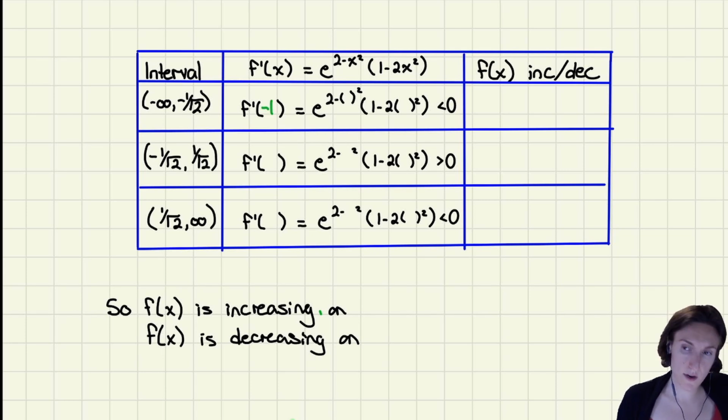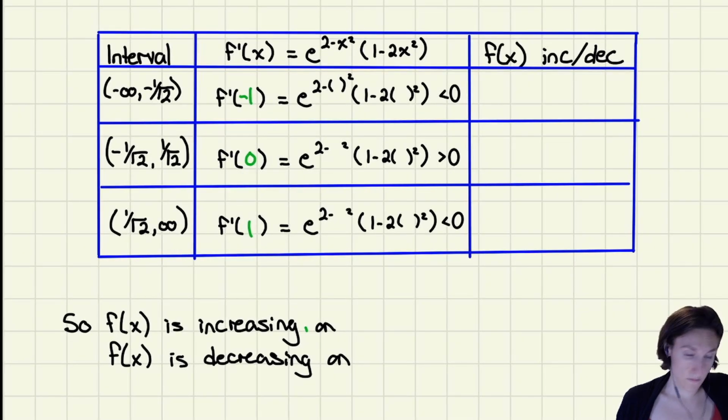So I'm going to go negative 1, 0, and 1. Zoom in a tiny bit. So I have negative 1 here, 0, and 1. Oh, and I forgot to scratch these out. But yes, this is less than 0. This is greater than 0, less than 0. So this is negative, this is positive, this is negative.